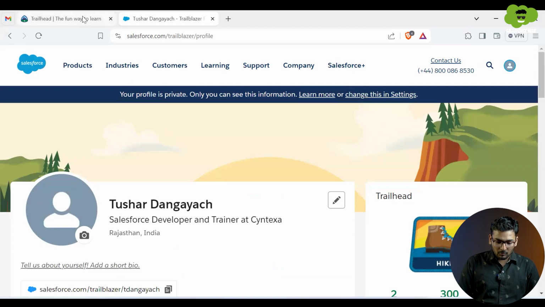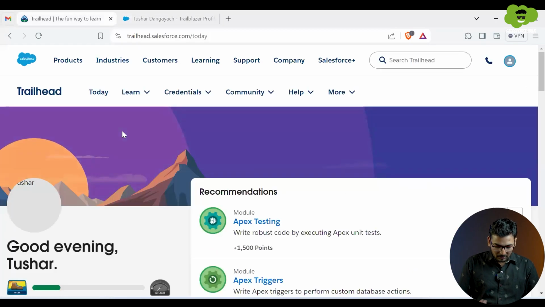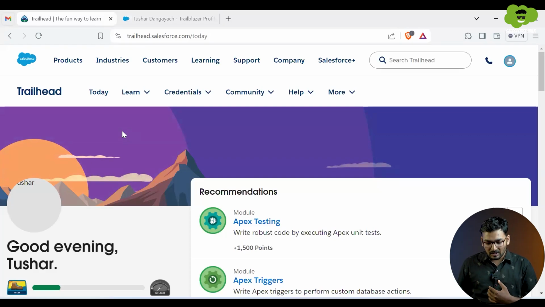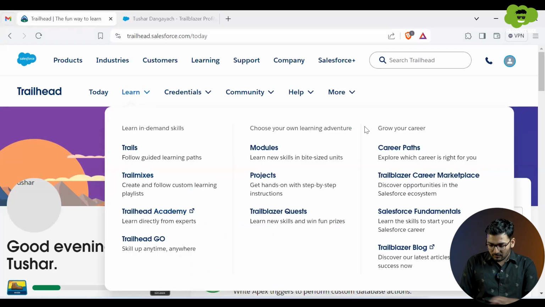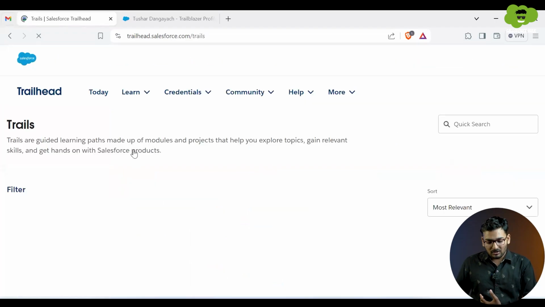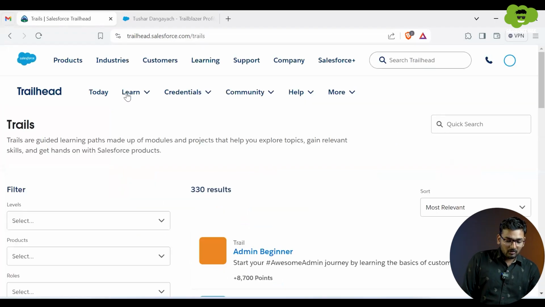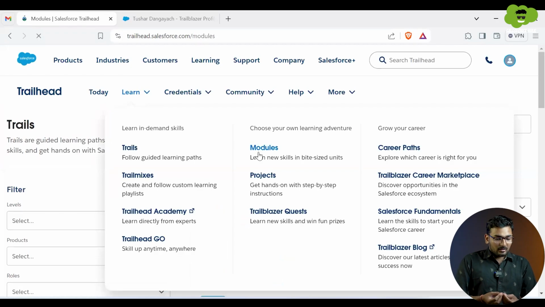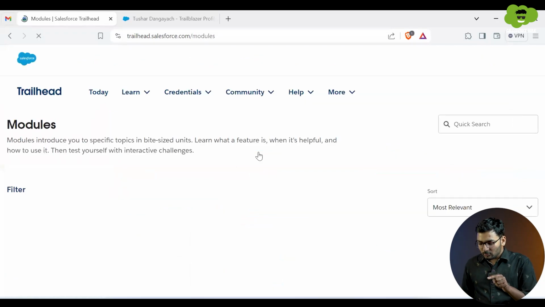Now, let me go back to Trailhead and make you understand what these modules are called, and what these trails are, like trail mixes. These are different options which are available over here. So let me explain them one by one. So first of all, trails. Trails are simply guided paths which consist of various modules. Now what is a module? A module consists of subdivisions of the topics.